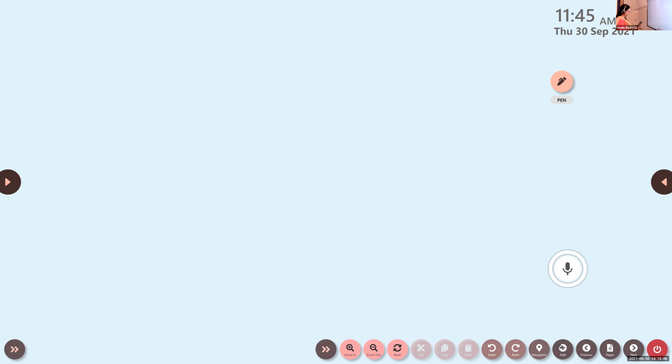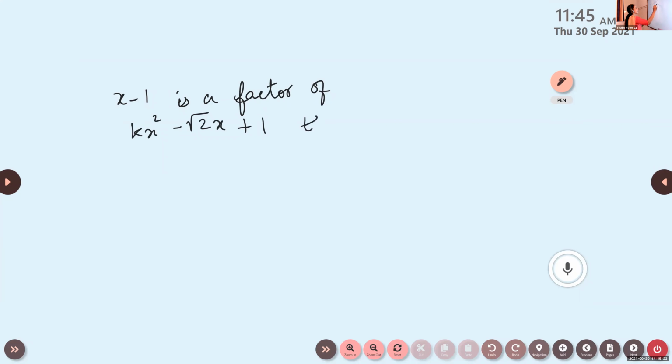Okay, the question is first one. Okay, x minus 1, write down. If x minus 1 is a factor of kx square minus root 2x plus 1, then the value of k is dash. How to do this?